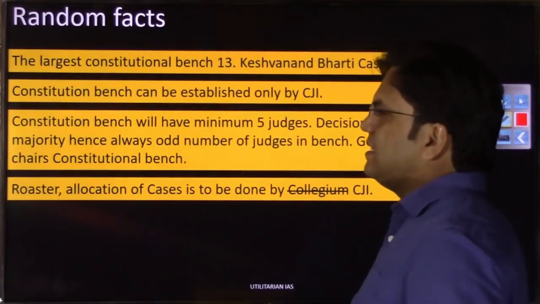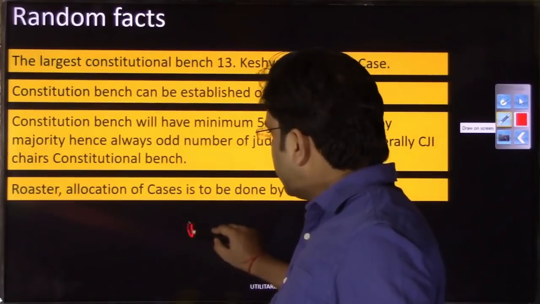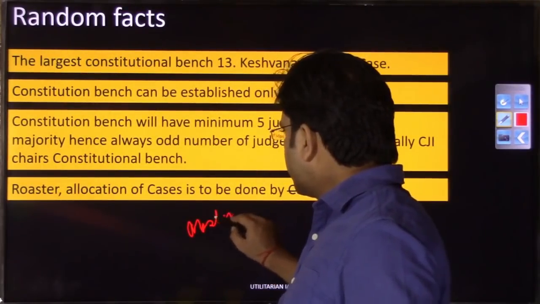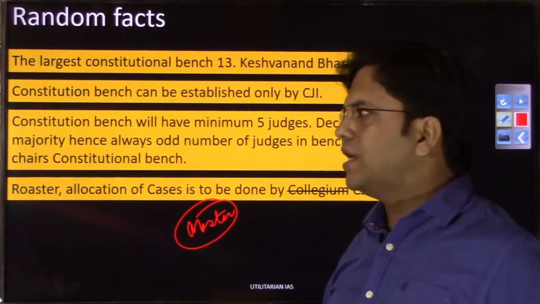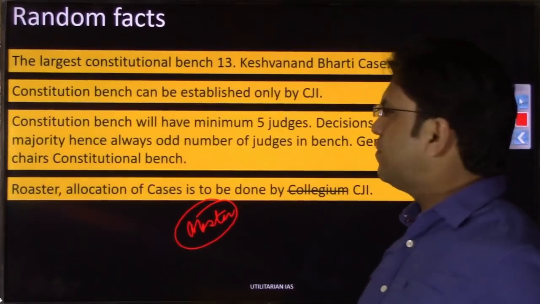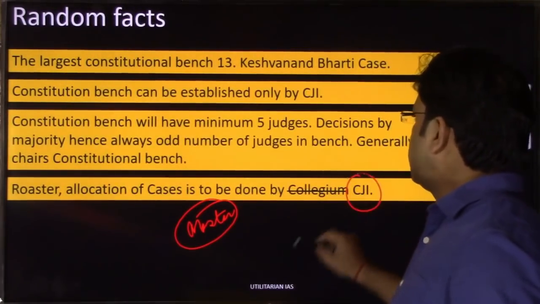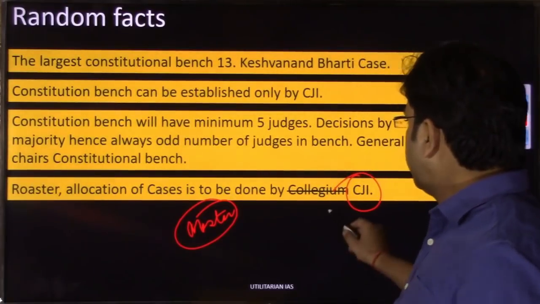On who will decide this roster. So whosoever person has been given the authority of deciding this roster, he will be called master of roster, right. So in Supreme Court, this master of roster is no one but Chief Justice of India. ये मैं क्यों बता रहा हूँ?